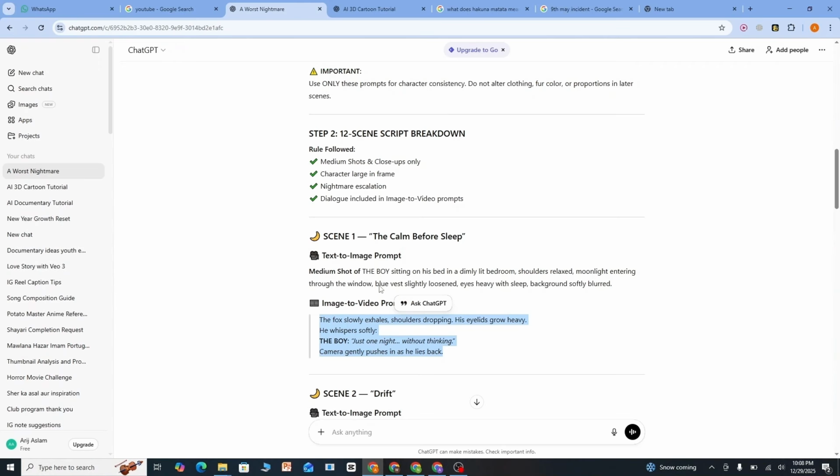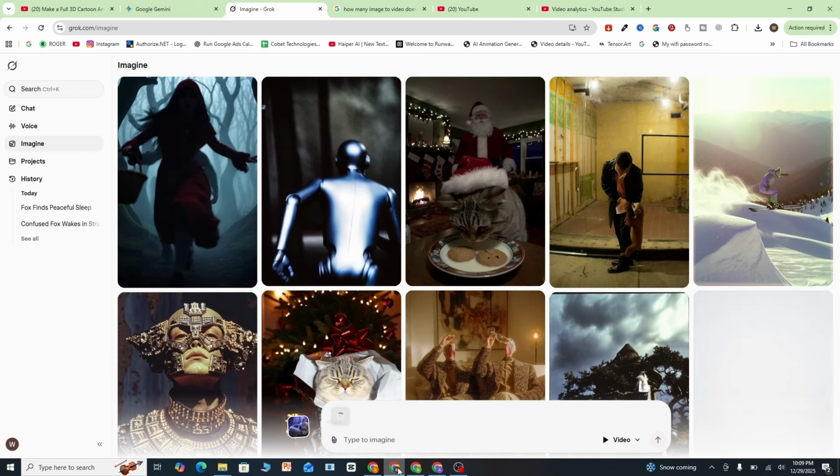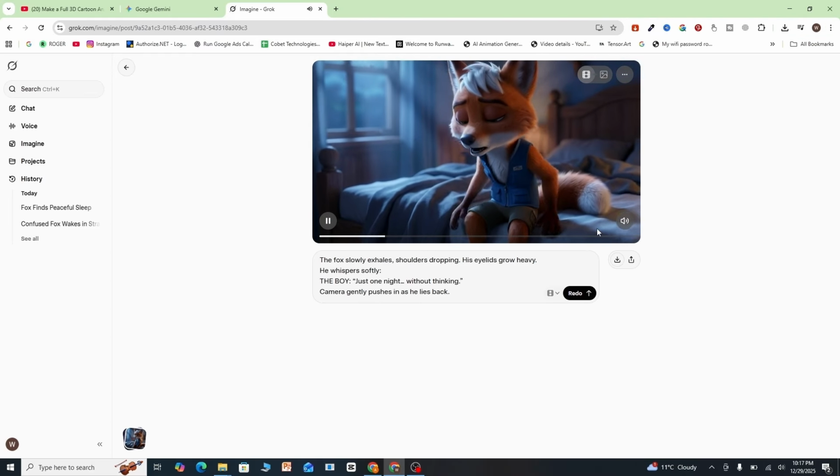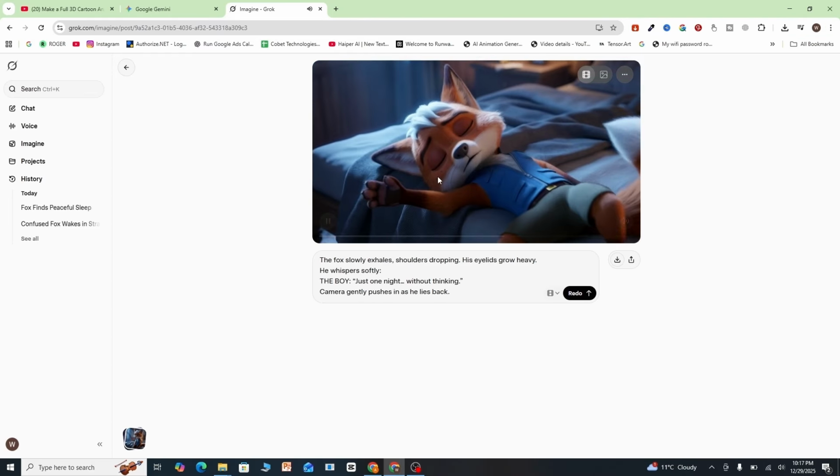Then just go back to your ChatGPT and copy your first scene's image to video prompt. Just copy this, go back to Grok AI and paste it here. Now wait while Grok AI converts your picture into an animation. Now you can see Grok AI has finally created our animation from that picture.